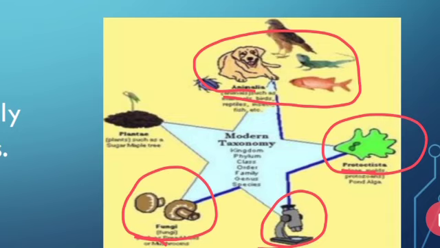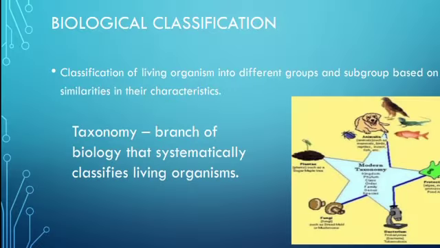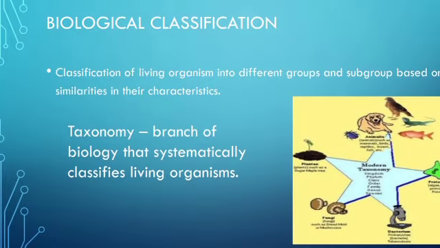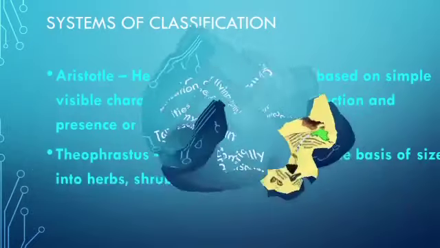So here we can see that on seeing the similarities in characteristics, the similarities in behavior, we are placing organisms under a particular group. In this chapter we are going to study about these groups.